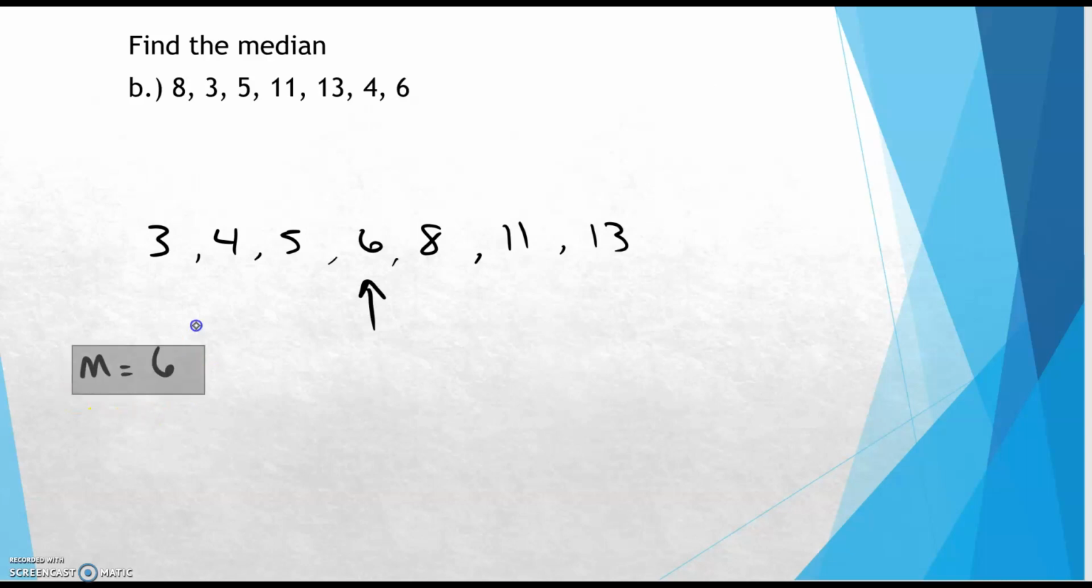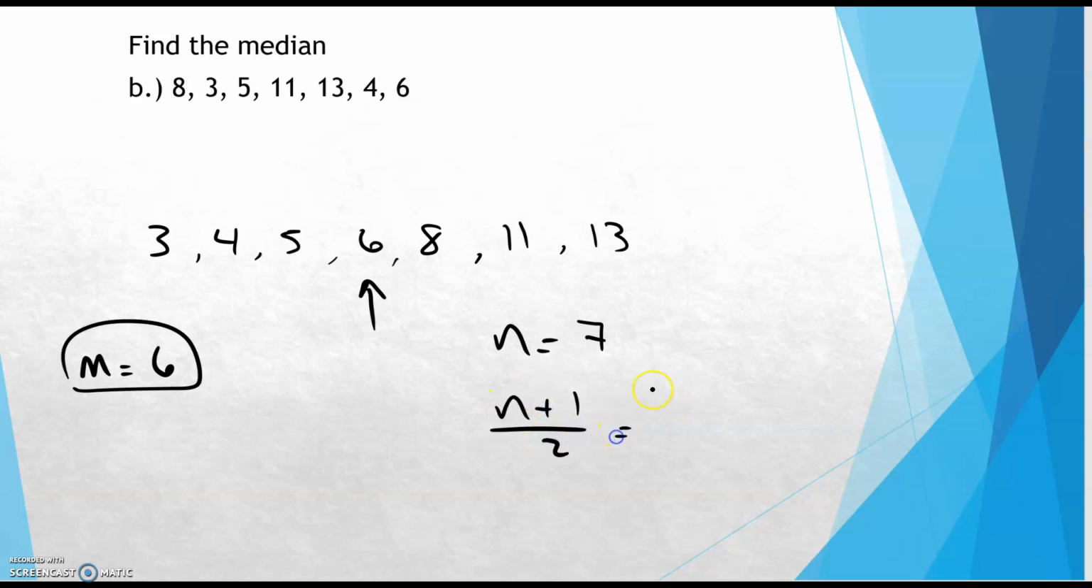Okay, so that's your answer right there. Now if you wanted to use that locator, we said we had 7 numbers here. So n is 7. So (n plus 1) over 2, 7 plus 1 over 2, 8 over 2, or 4. So I need the fourth number.